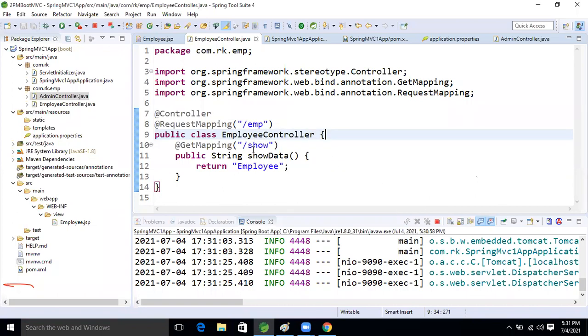The key will be the path, and the value will be the class name dot method name. Here the method names are show but the controllers are changing. Why is there an ambiguity here? Because the controllers are changing, right? The controller class metadata is there, but the request methodology is the same, right?